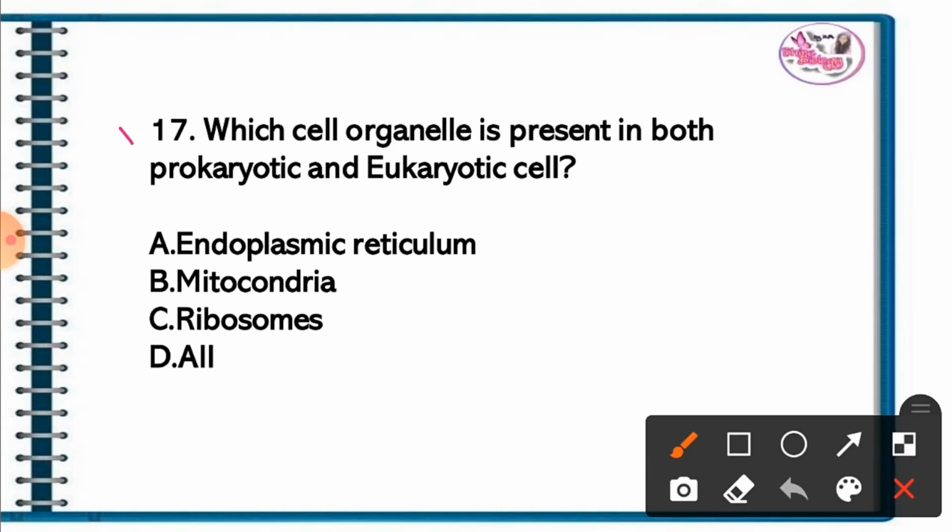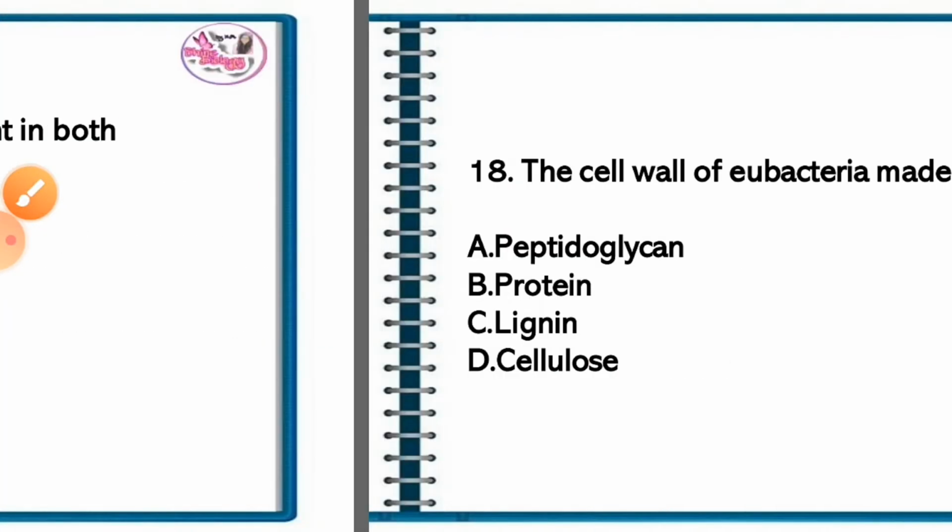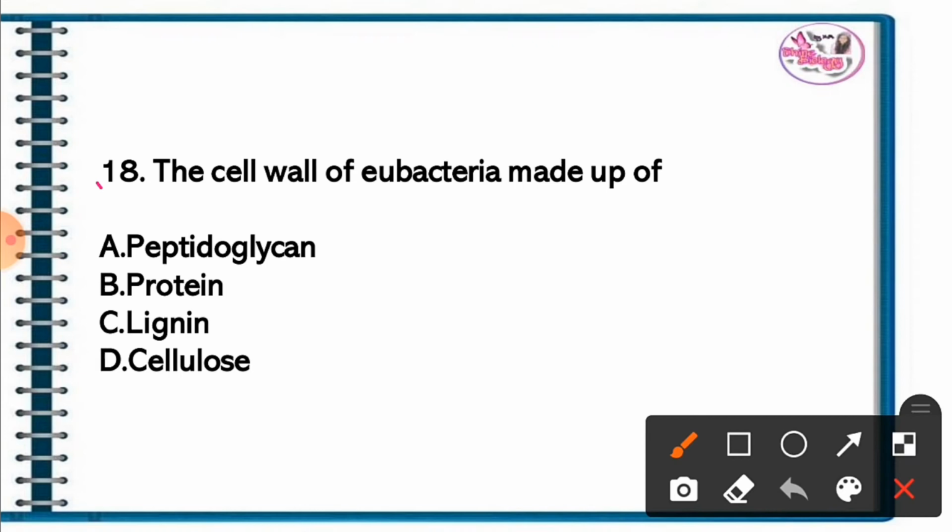Question 17. Which cell organelle is present in both prokaryotic and eukaryotic cell? The correct answer is option C. Ribosome is present in both prokaryotic and eukaryotic cell. Question 18. The cell wall of eubacteria made up of. The correct answer is option A. Peptidoglycan.